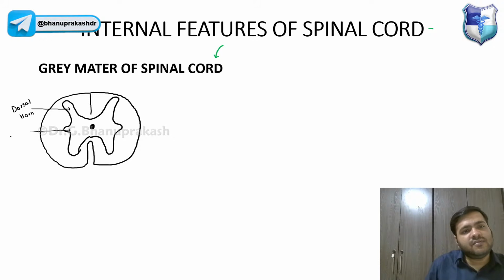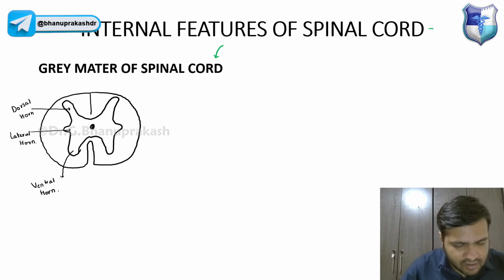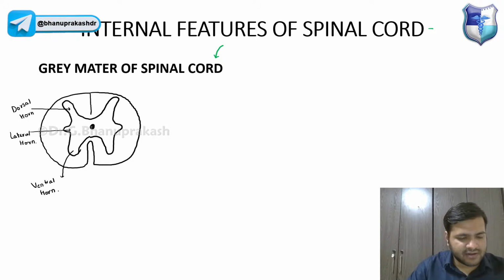Dorsal means posterior. We have the lateral horn, and obviously the ventral horn. So we have dorsal, lateral, and ventral horn, guys.